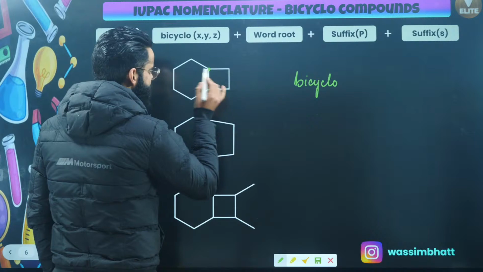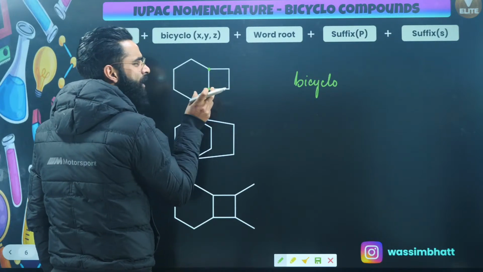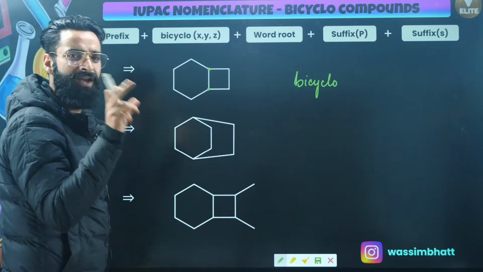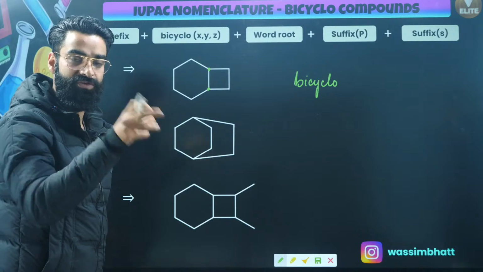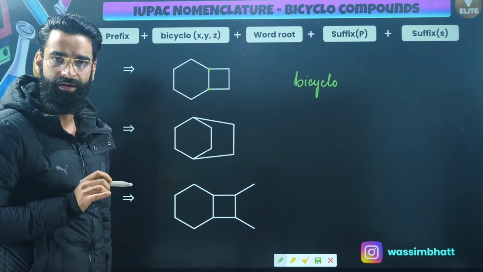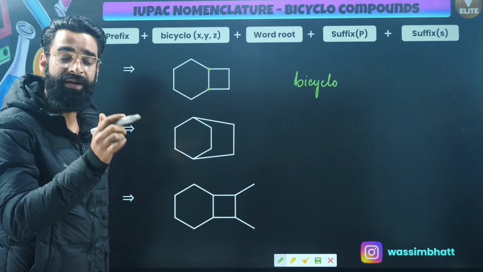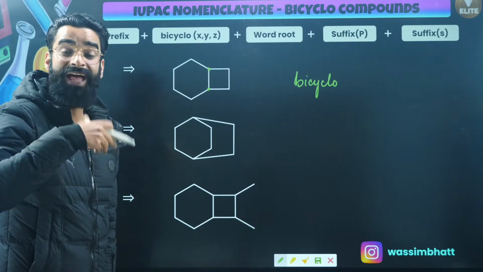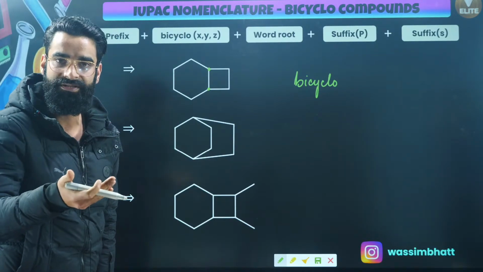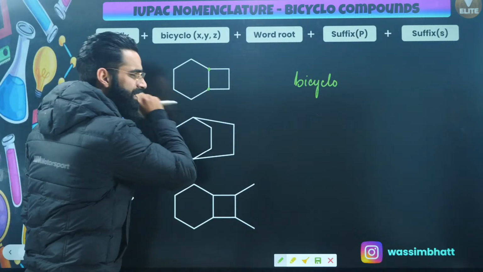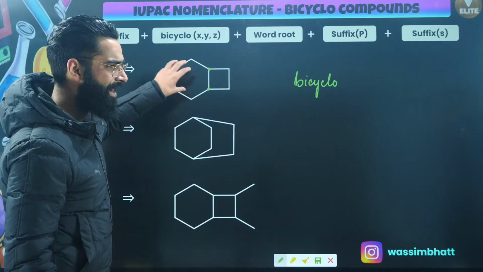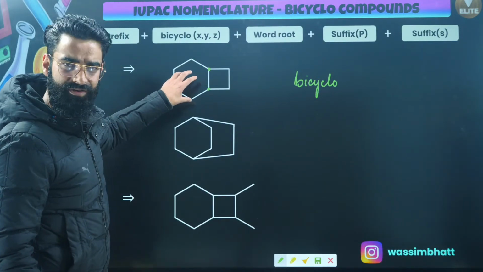So first thing, people, understand. In spiro compounds, we used to start numbering from the smaller ring. Over here in bicyclo compounds, we will be starting the numbering from that ring which contains more carbon atoms. Which ring among the two contains more carbon atoms? This ring actually contains more carbon atoms, right?